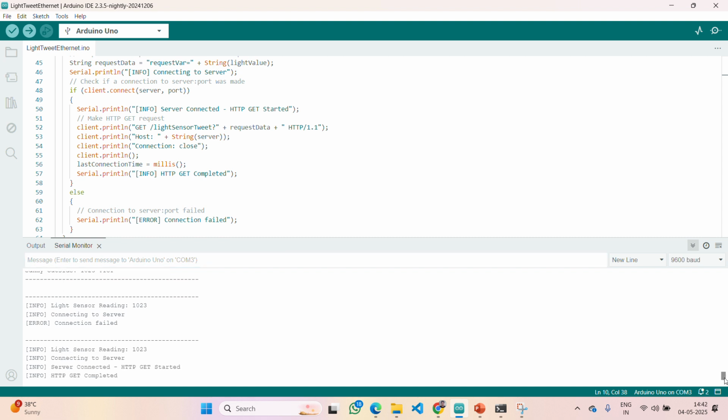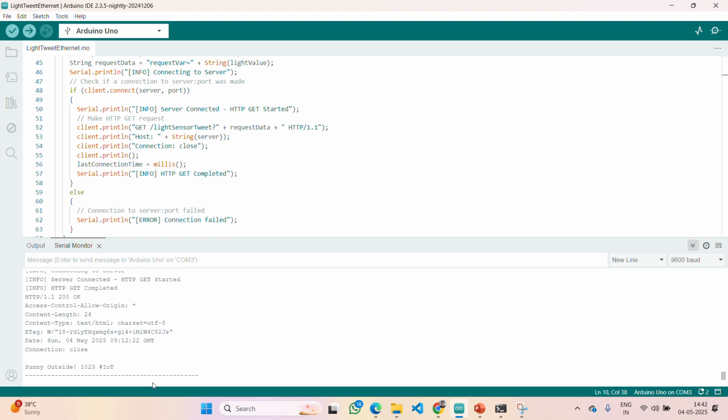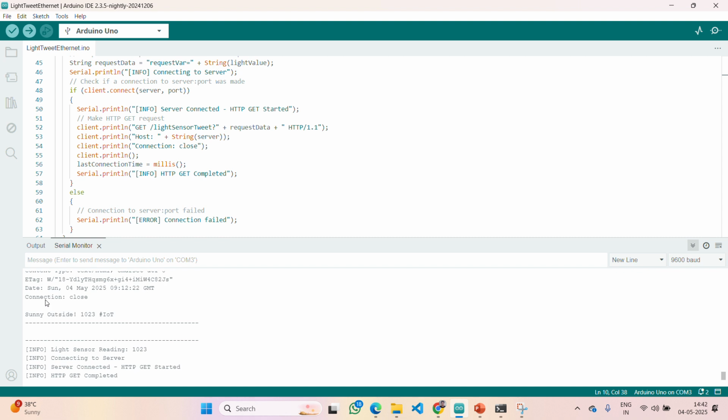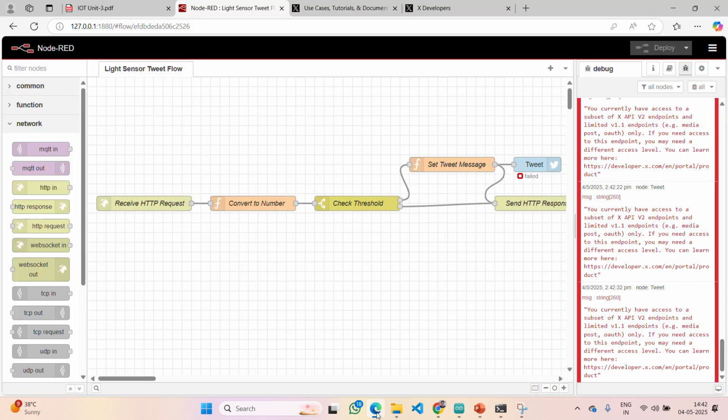Yes, just a second. Yes, here you can see, right? Server connected, HTTP get completed and all. Along with the timestamp, the message which we have given in Node.js is also being printed. It is nothing but the data delivery is being successful. Only due to the version failure we are unable to work with it.